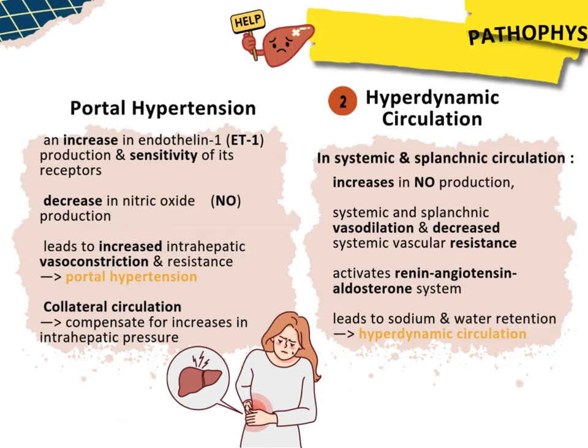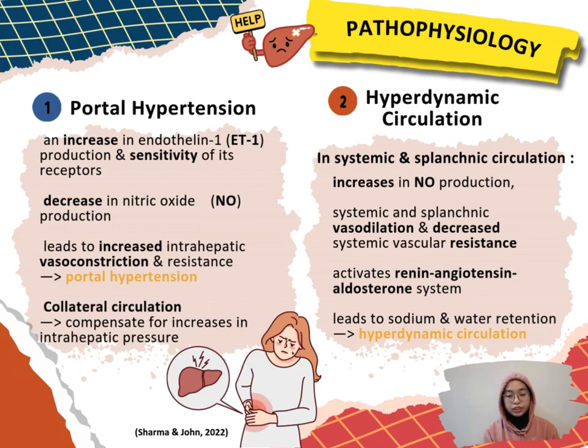So, a major cause of morbidity and mortality in cirrhotic patients is because of the development of portal hypertension and hyperdynamic circulation. Fibrosis and vasoregulatory changes intrahepatically and systemically will influence the development of portal hypertension, which leads to collateral circulation formation and hyperdynamic circulation.